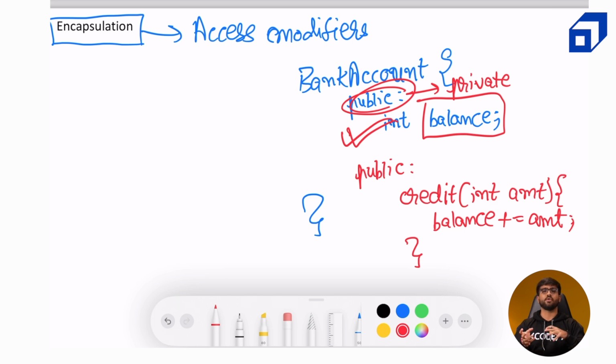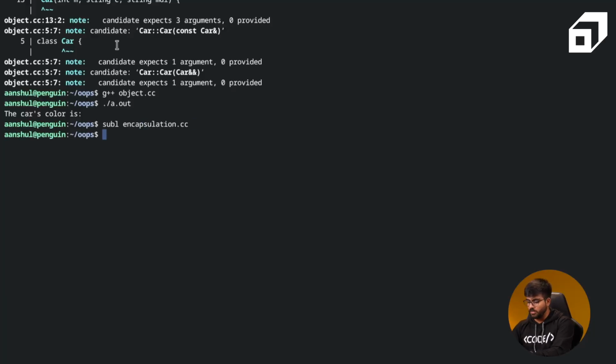And we can define for what data members we want to create a getter and for what data members we want to create a setter. For example, someone might want to check their own balance. So creating a getter for them is a very intuitive thing to do in terms of a bank account class. But for example, no one should be able to directly update their balance on their own. So creating a setter for that particular data member is not a wise thing to do. So we won't expose any such interface to directly update that particular data member. Now let's take a look at the code for encapsulation to understand this in more detail.